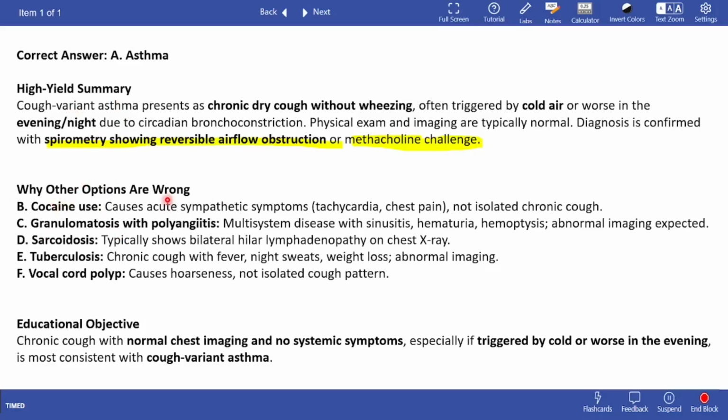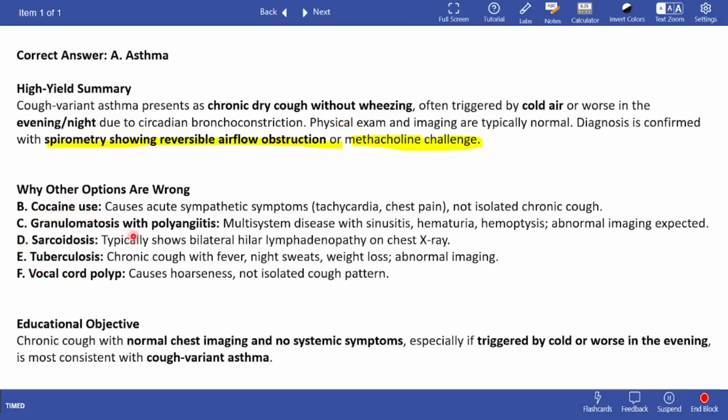Why are the other options wrong? Because cocaine use causes acute sympathetic symptoms such as chest pain and tachycardia, and not just chronic cough. Granulomatosis with polyangiitis is a multi-system disease with sinusitis, hematuria, hemoptysis, and there would also be abnormal imaging, so this cannot be it at all.